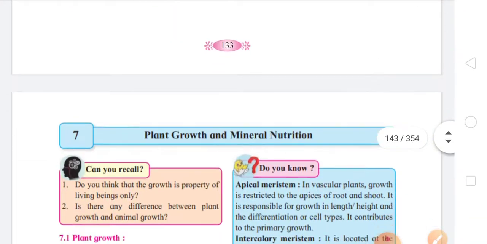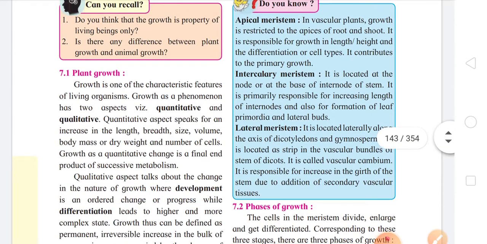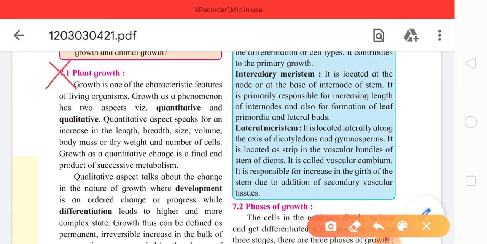The name of the 7th chapter is plant growth and mineral nutrition. Okay, so 7th chapter, that is page number 134, plant growth and mineral nutrition. Now again a lot of portion from this chapter has been deleted. Please mark it with me. So subtopic 7.1, that is plant growth, it is deleted and it is considered to be non-evaluative. On the same page, there is subtopic 7.2, that is phases of plant growth or phases of growth. That is also deleted and considered to be non-evaluative.